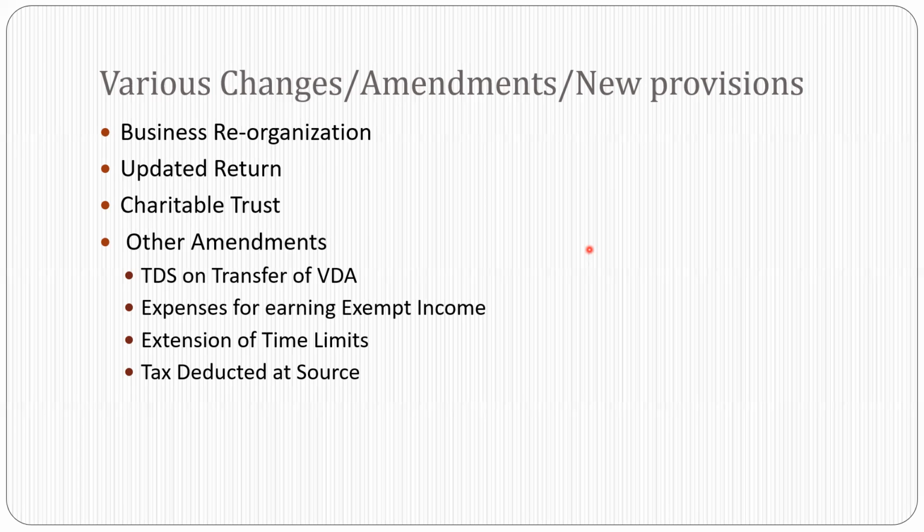Fourth, if income or property is not applied for the benefit of the public charitable trust. And fifth, if income or property is applied for the benefit of a particular religion, community or caste. It should be general. And the last one is if the activity of the trust is not genuine. So this is how the CIT can discontinue the registration.